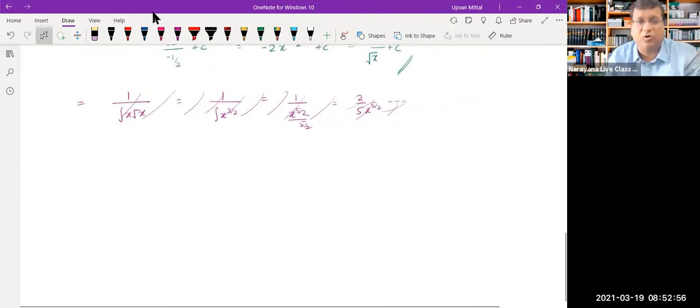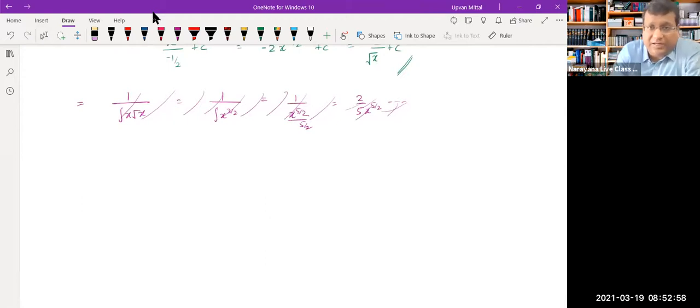Now you can have a lot of questions. Since integration is a reverse process of differentiation, integration will have many common properties also. For example, in differentiation, if any number was being multiplied, then the number would come out of the differentiation sign. The same thing happens in integration also. If you have, let's say, 2 into x cube dx, so 2 will come out and you can integrate x cube.